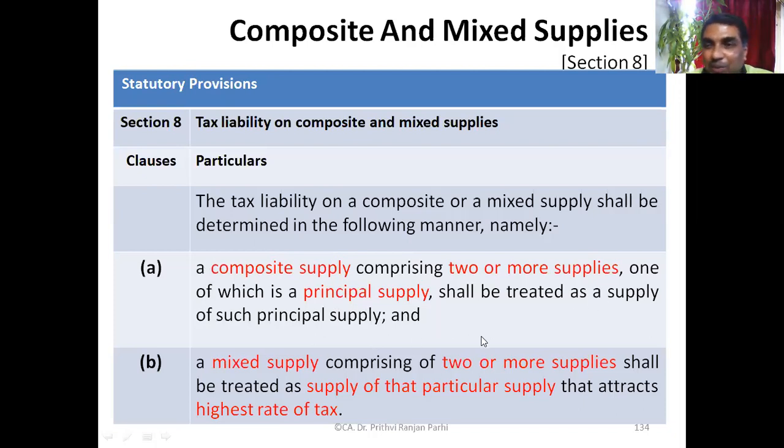That means when several items are supplied, let us say items A, B, C, D, E, and let us say it is a composite supply. Out of this, let us say A is the principal supply. If A is the principal supply, all items B, C, D, etc. will also be treated as if the principal item has been supplied. So accordingly, the GST which is applicable to the principal item will be applicable to other ancillary items also.